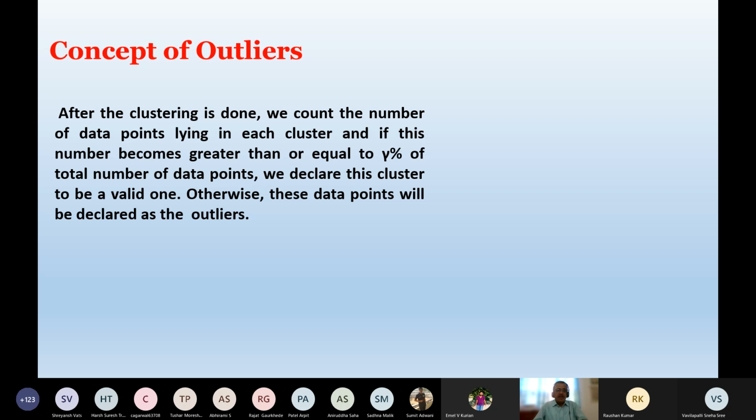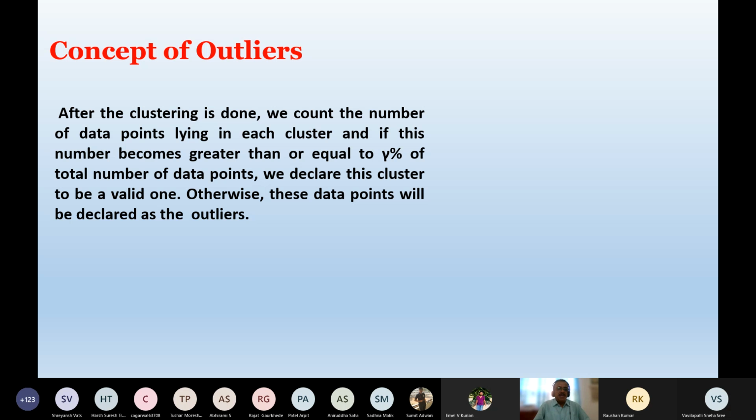We have a lot of experience with this algorithm. If we change beta from 0.4 to 0.6, there will be a big change in the obtained clusters. And if I change gamma from 1% to 2% to 3%, there will be a lot of change in the obtained clusters.